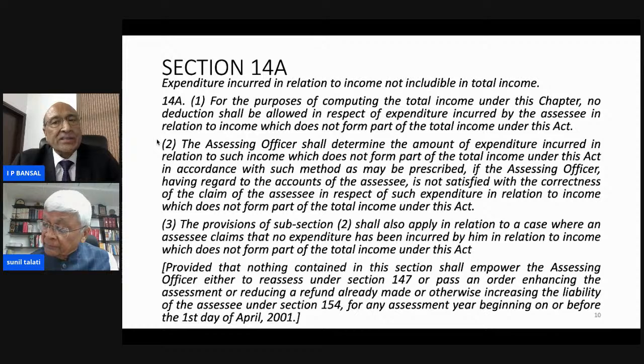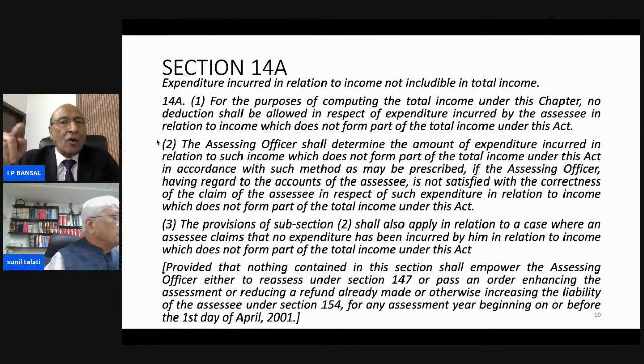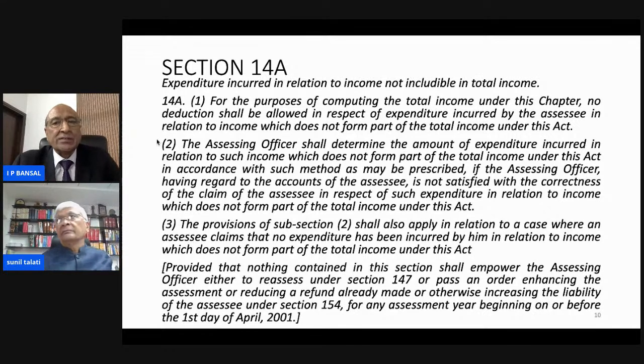And the condition prescribed is: if the assessing officer, having regard to the accounts of the assessee, is not satisfied with the correctness of the claim of the assessee in respect of such expenditure in relation to income which does not form part of total income. So first, the assessing officer has to see the accounts of the assessee. He cannot barely invoke section 14A. He has to draw satisfaction from the accounts.